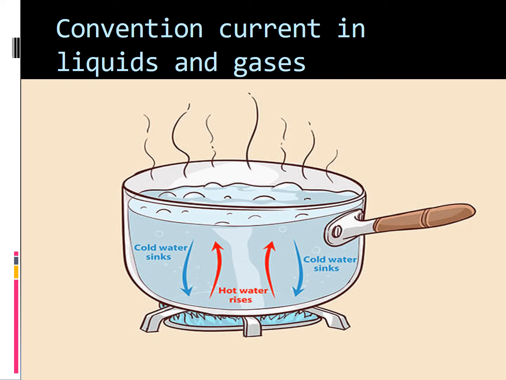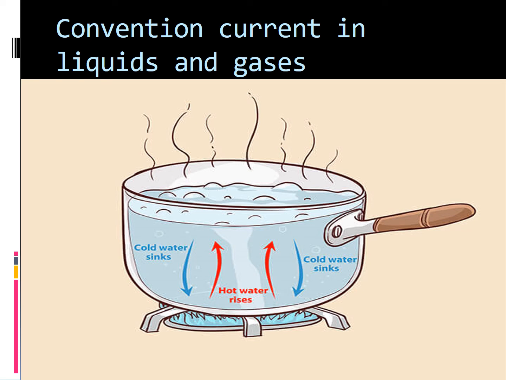Why? Because the density of hot water is low and the density of cold water is high. So the cold water comes down and the hot water rises up. This is called a convection current. Okay children, did you all understand? The cooler water descends and moves downwards and the warmer water rises. The upward movement of warm water and the downward movement of cool water is called convection currents.